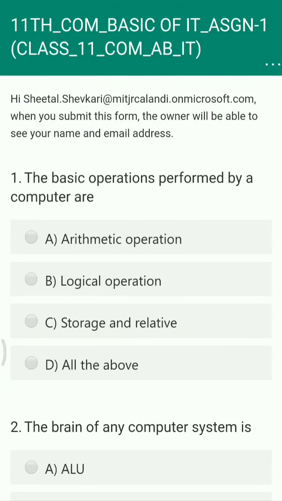Hello students, today I will be discussing with you the MCQs regarding lesson number 1, that is Basics of Information Technology, which is in the subject IT for the streams of Science, Commerce and Arts.